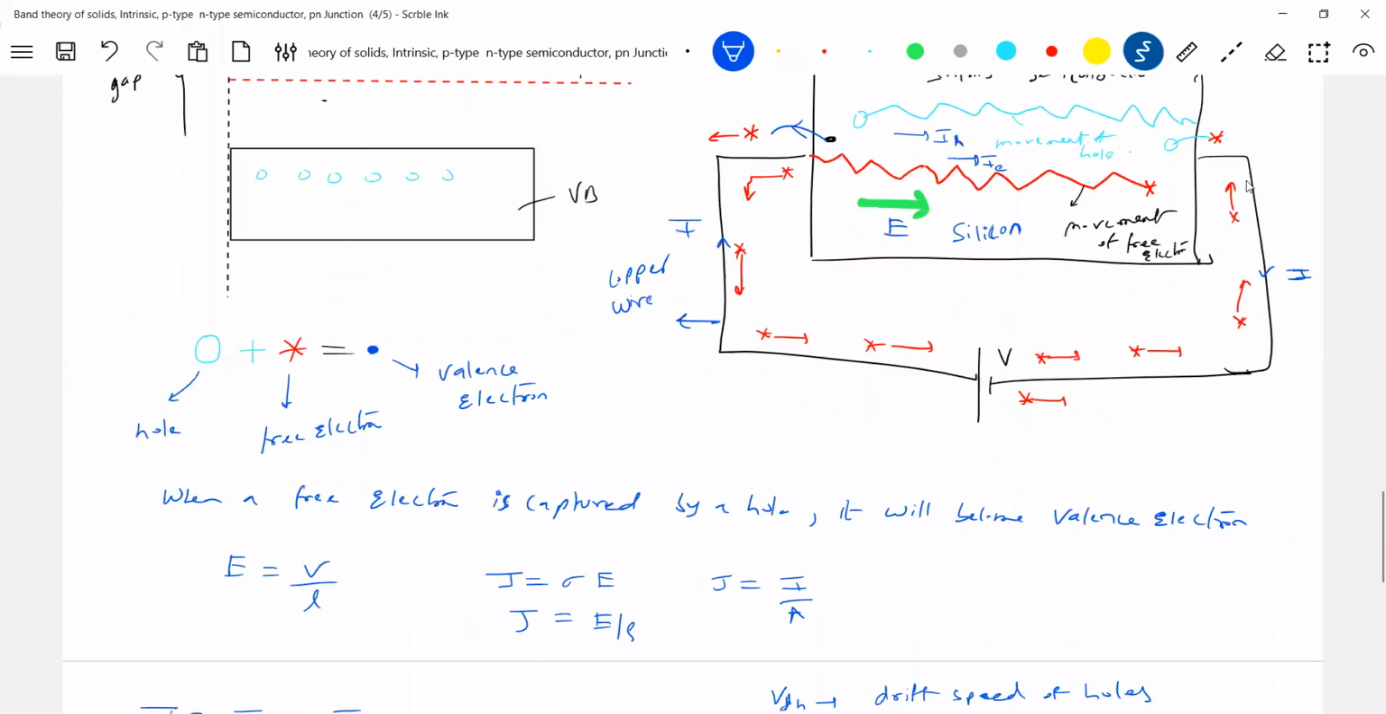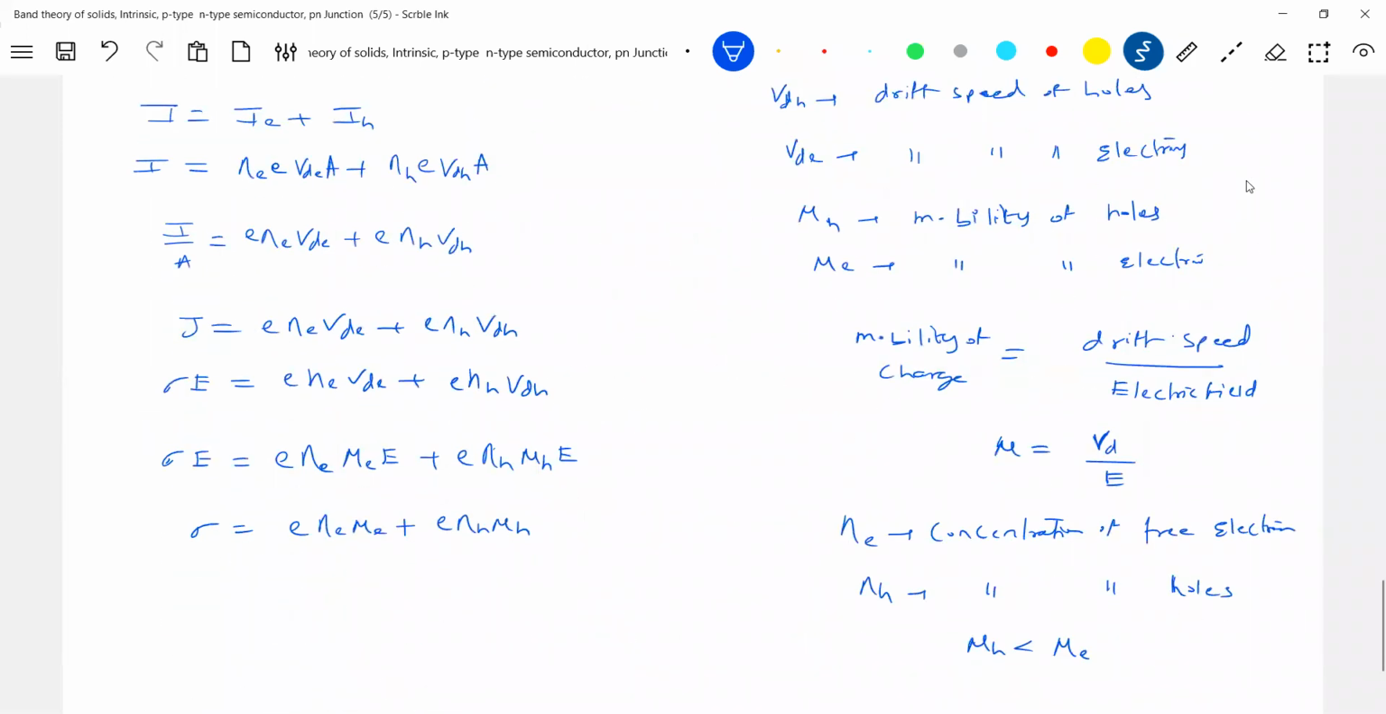So from this, what will happen? We have this one. So what is sigma? Sigma is called the conductivity. So what is this? The conductivity of intrinsic semiconductor. Intrinsic means what? Pure semiconductor.